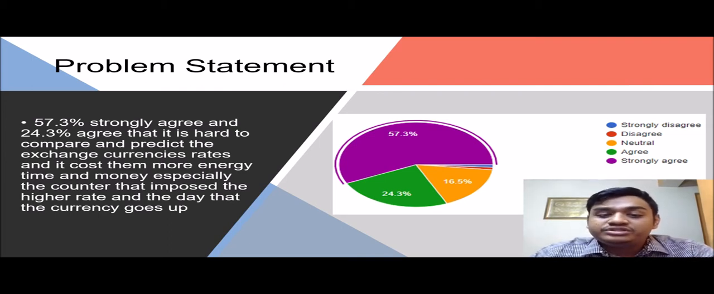people, from various ages. Some of them are workers and some are students. 57.3% strongly agree and 24.3% agree that it is hard to compare and predict the exchange rate, and it costs them more energy, time, and money, especially when the counter imposes a higher rate on that day and the currency goes up.